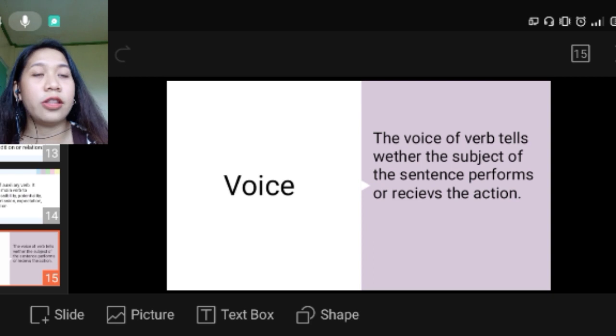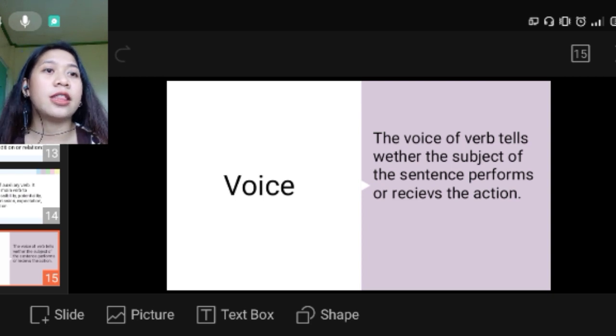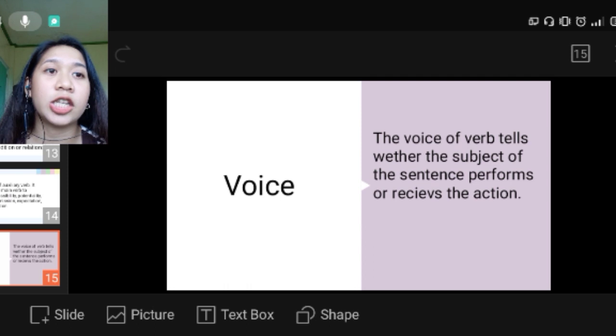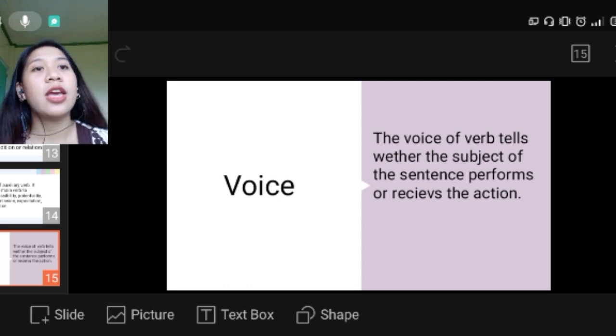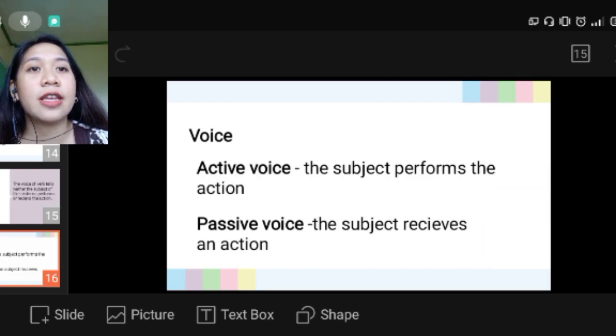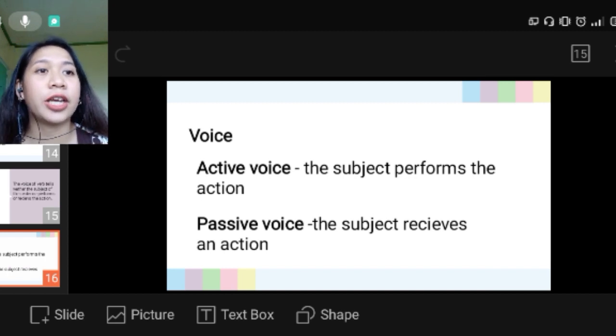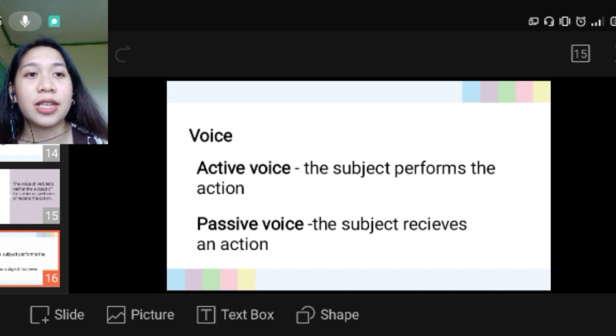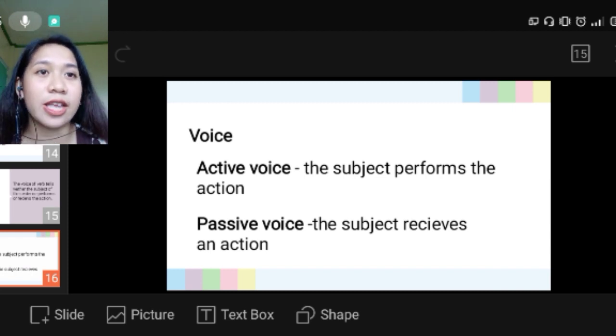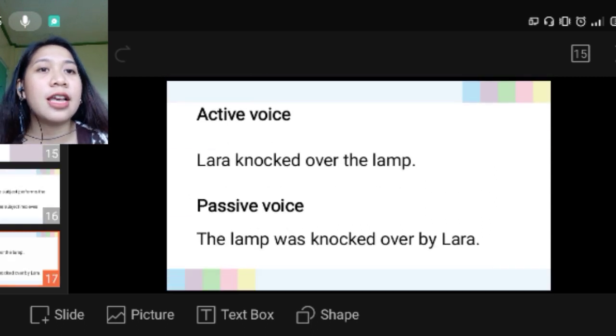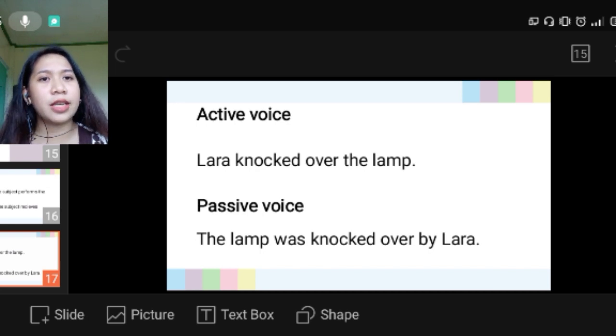So the voice of the verb tells whether the subject of the sentence performs or receives the action. Voice has two types, the active and the passive voice. In the active voice, the subject performs the action, but in the passive voice, the subject is the one who receives the action. For example, Lara knocked over the lamp. And in the passive voice, it will become, the lamp was knocked over by Lara.